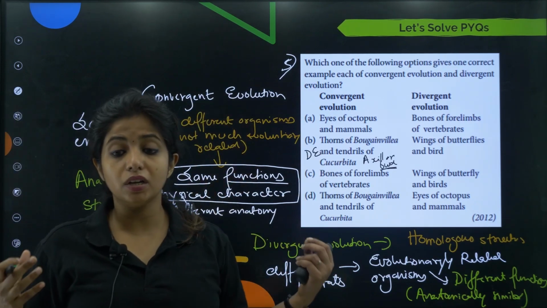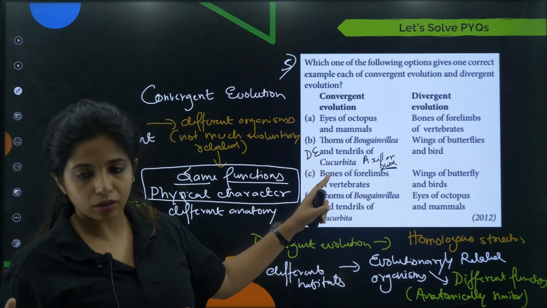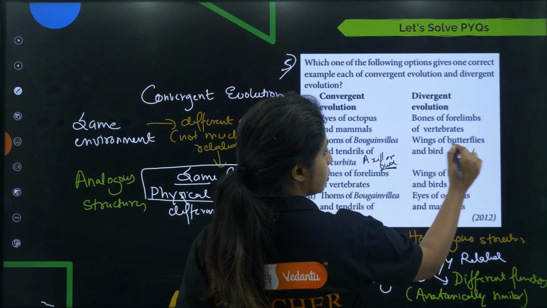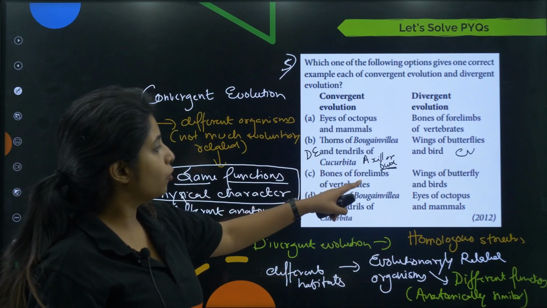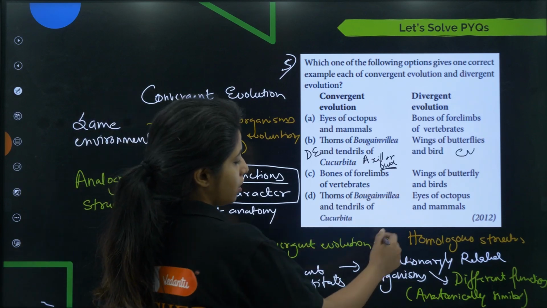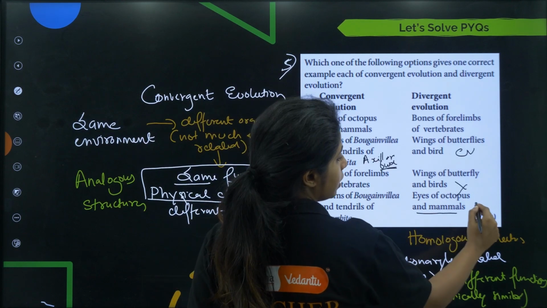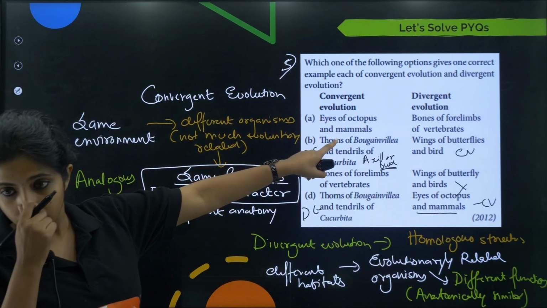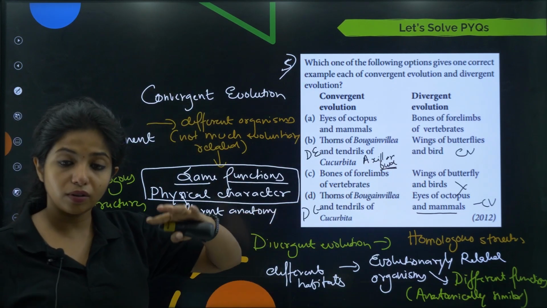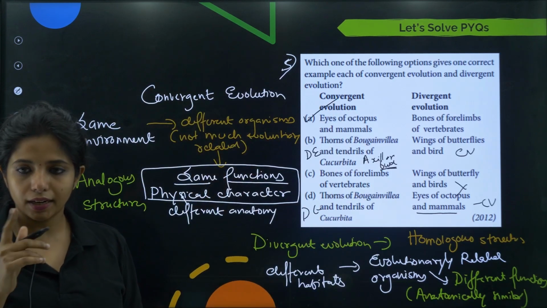Do not think that thorns and tendrils look different. Yes, they look different, they have definitely different functions, and anatomically they are similar, which is why it is an example of divergent evolution. Now wings of butterflies and birds, I told you, is an example of convergent evolution. The function is the same, the wings are for flying. Bones of forelimbs of vertebrates is under convergent? No, it cannot be convergent. Wings of butterfly and birds, again it is wrong. Thorns and bougainvillea, I told you it is divergent evolution. Eye of octopus and mammals is convergent evolution, because both of the things have the same function. And over here, bones of forelimbs of vertebrates, all of them have different functions. So this becomes the correct answer. Okay, what is the correct answer? A is the correct answer.